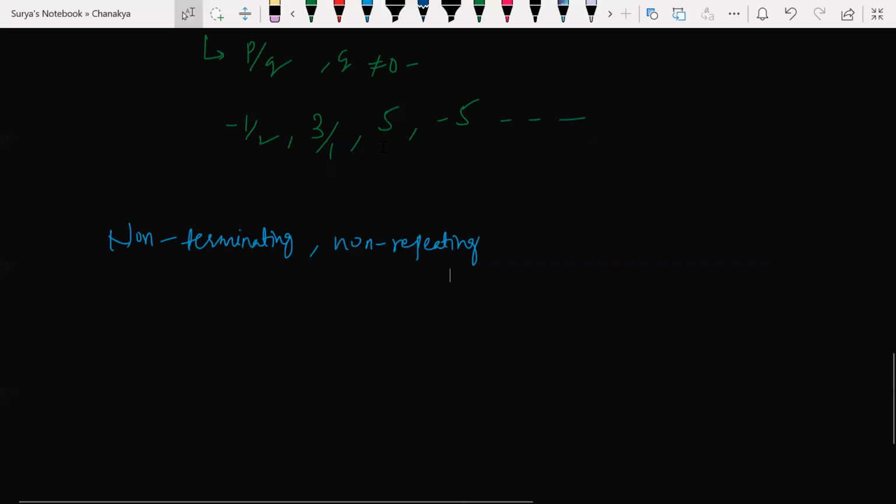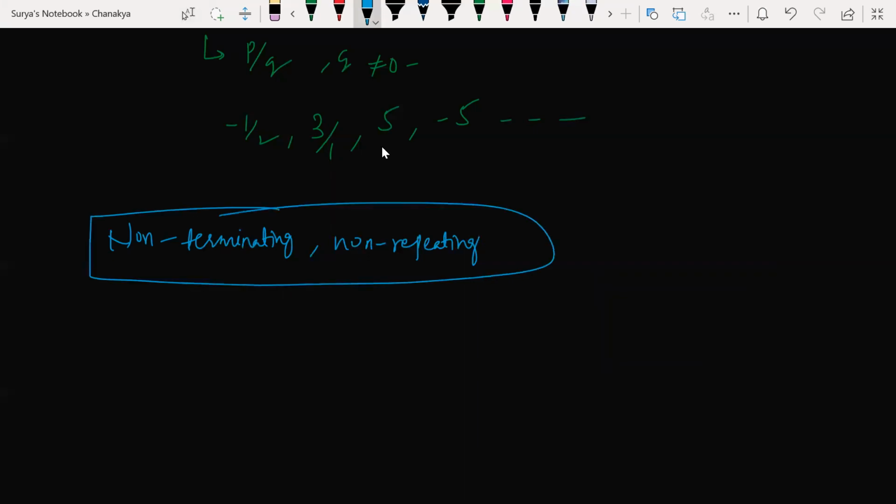Non-terminating, non-repeating decimal means a decimal number that continues endlessly, it keeps going and never ends, with no group of digits repeating.